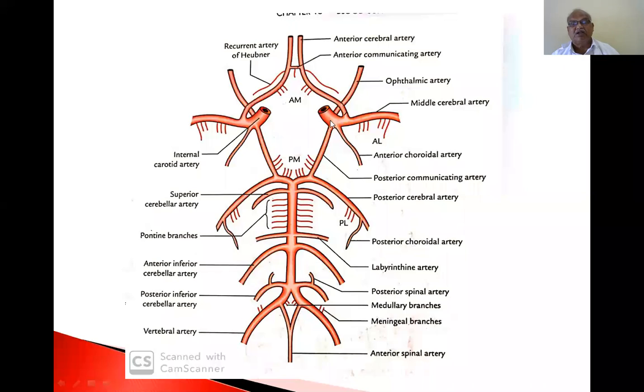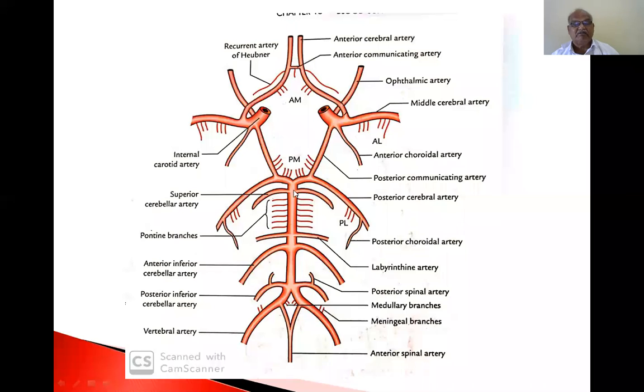Now the internal carotid artery, before dividing into the anterior cerebral artery and middle cerebral artery. So this is the internal carotid artery. This is the anterior cerebral artery. This is the middle cerebral artery, the large middle cerebral artery, continuous with the internal carotid artery. Before dividing into two, it gives a branch, the posterior communicating artery, that communicates with the posterior cerebral artery. So that's why the circle of Willis is formed.